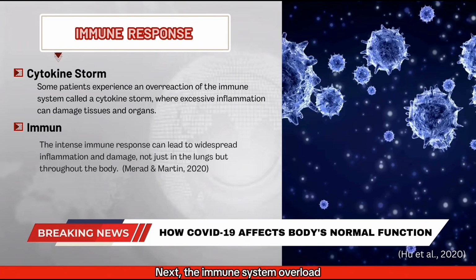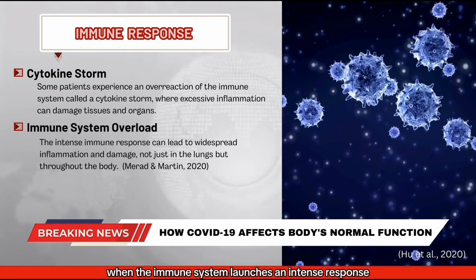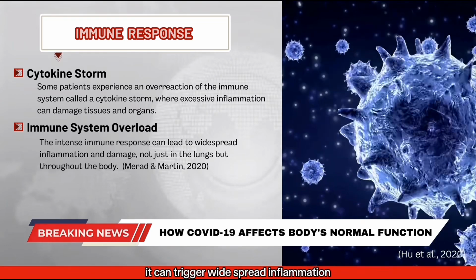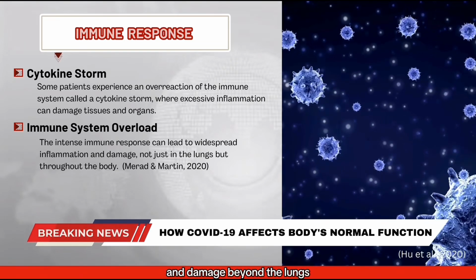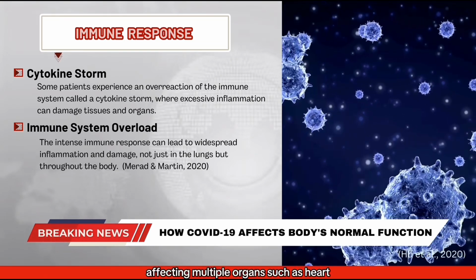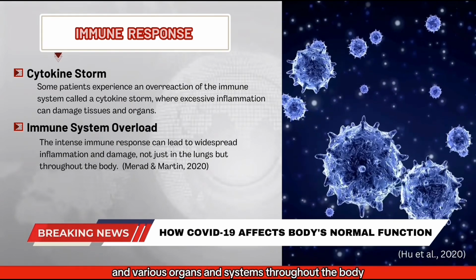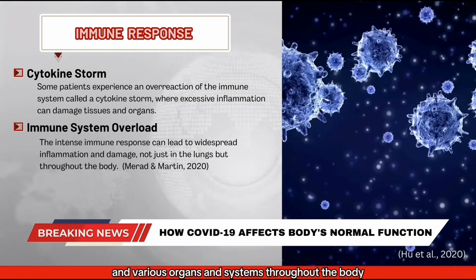Next, the immune system overload. When the immune system launches an intense response, it can trigger widespread inflammation and damage beyond the lungs, affecting multiple organs such as the heart, kidneys, liver, and various organs and systems throughout the body.